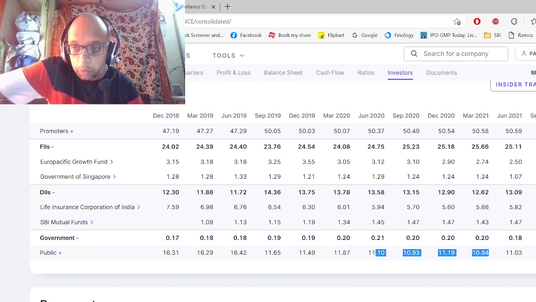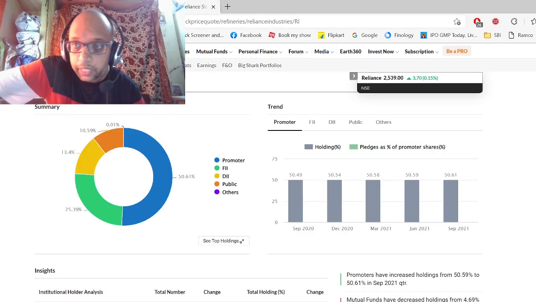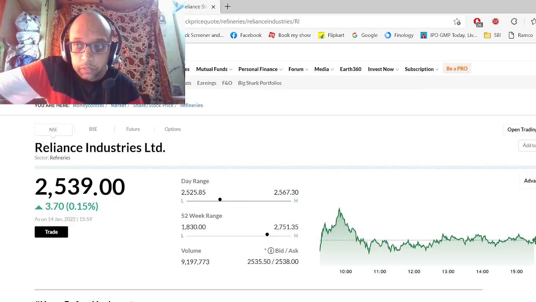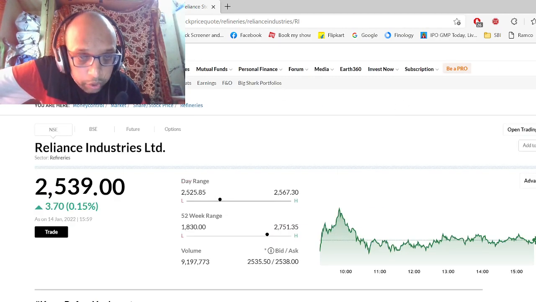Okay, I'll show you one more thing. If we go into moneycontrol.com, and I have entered here the stock name Reliance Industries, I'll scroll down and show you a few more things.